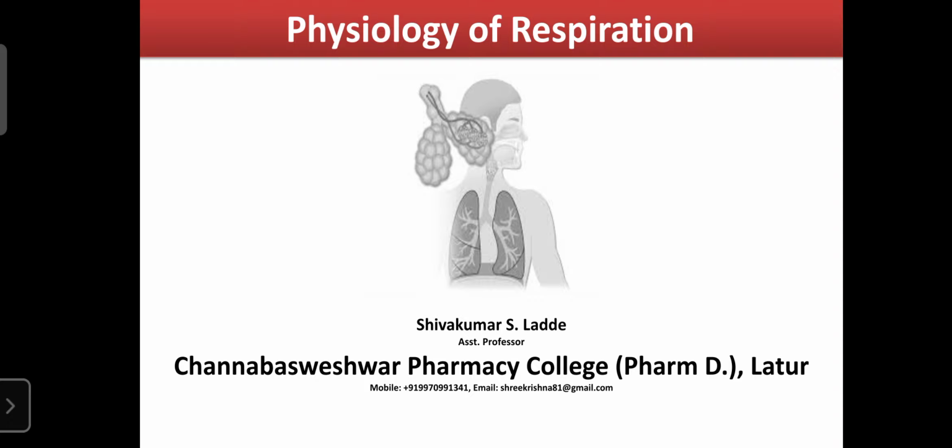that is the exchange of the gases, that is the exchange of the oxygen with the blood. So from the lung, oxygen enters into the blood. From the blood, the carbon dioxide exits into the lungs. Then that blood is transported towards the heart. Then from the heart it enters the systemic circulation.